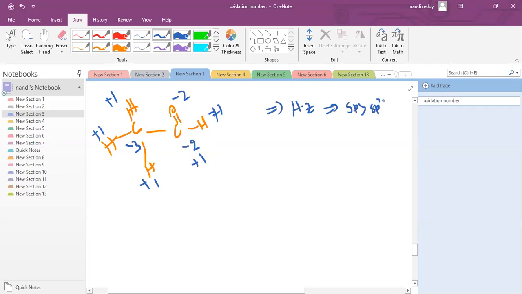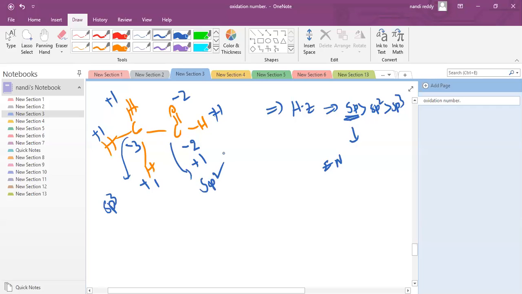Next sp2, sp3. This is the electronegativity order. Which is more electronegative, that takes the negative charge. sp is more electronegative. This hybridization I am writing as sp3, this hybridization is sp2. How to calculate?